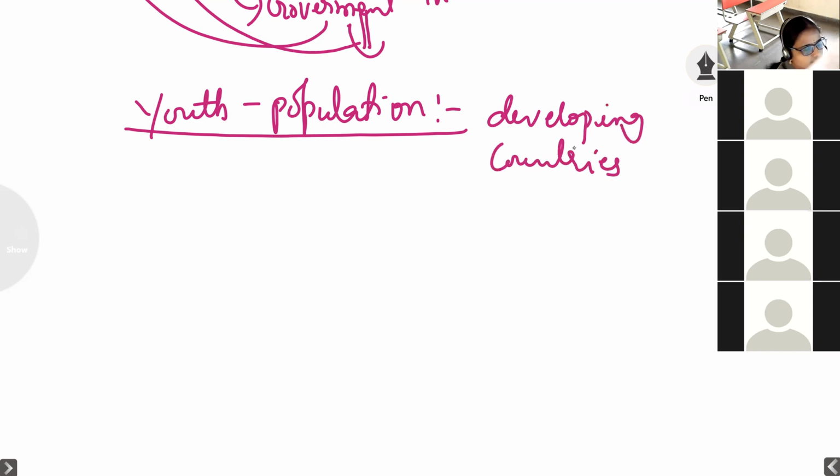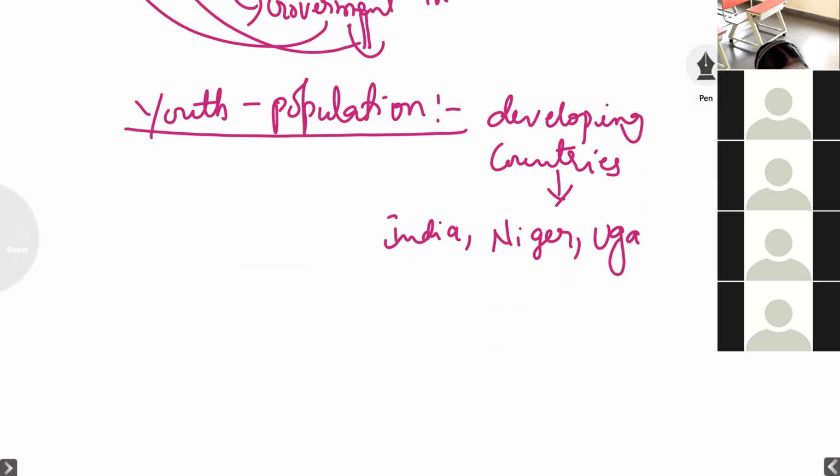Like if you take Niger and Uganda, in the textbook they have given these two examples.